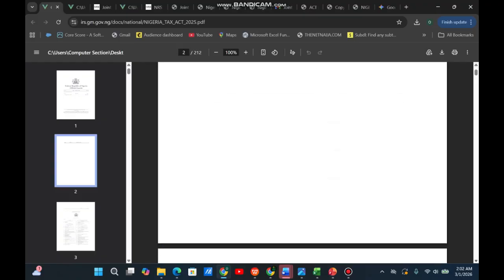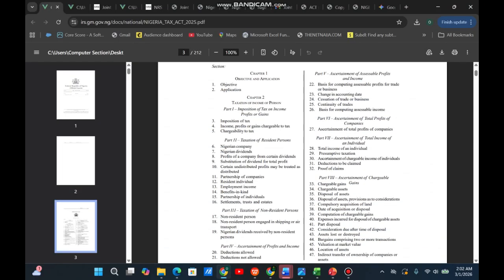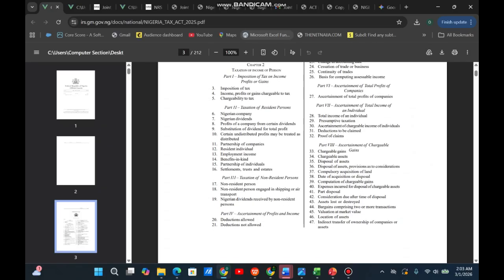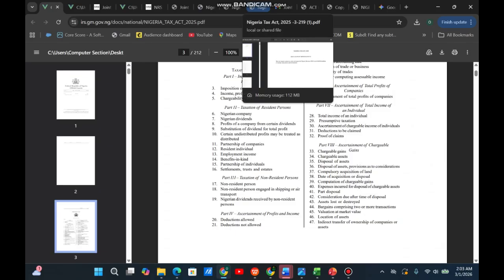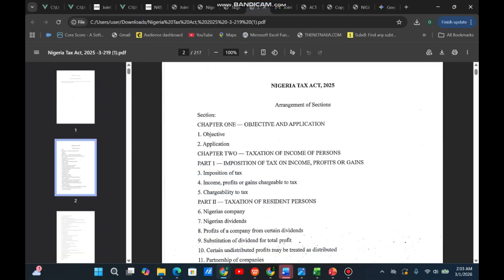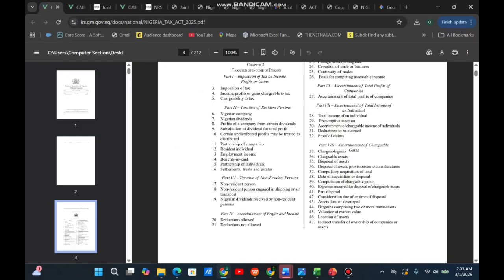The way it was arranged, you will see that chapter 1, chapter 2, the chapters, the way they are arranged on this particular page is different from the way this one was arranged. Look at the way this one was arranged: chapter 1, chapter 2. You can see the difference in the fonts and every other thing. Very different. So basically, I encourage you not to use this one.